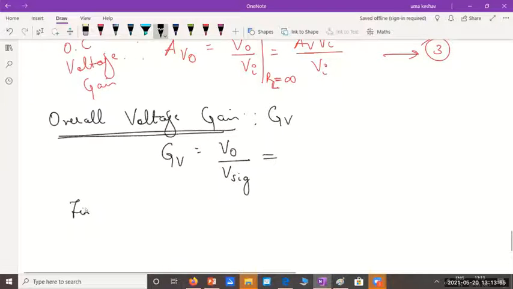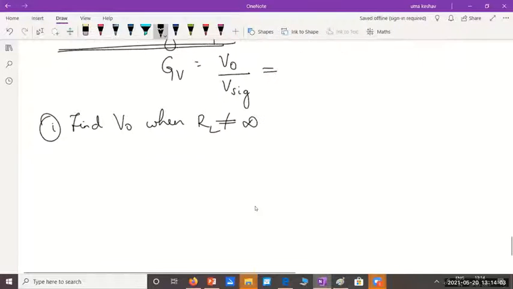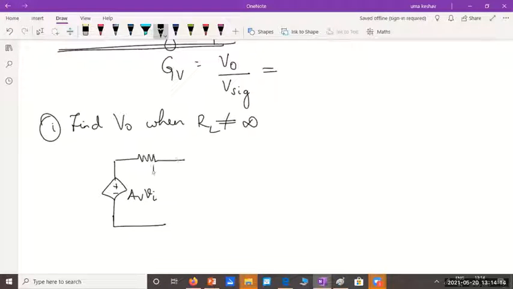You say first, find V0 when RL is not infinity. What will be the value? I'll just write the output side. This is Av Vi. You have R0 and here you have RL connected. And you are going to measure the output voltage across this RL.